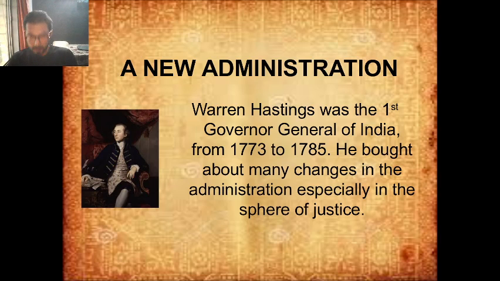So once the majority part of India was under British rule, a new administration was needed. Warren Hastings was the first Governor General of India, from 1773 to 1785. He brought about many changes in the administration, especially in the sphere of justice.